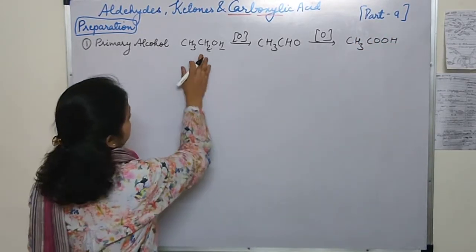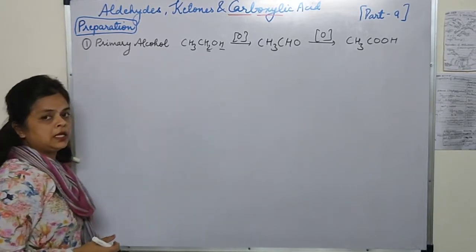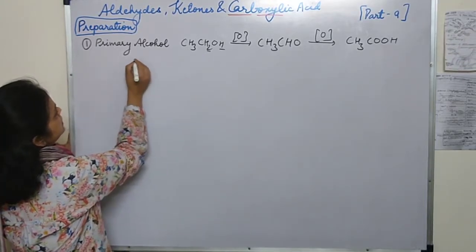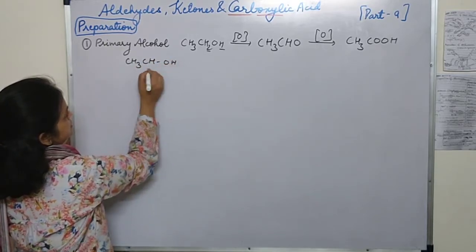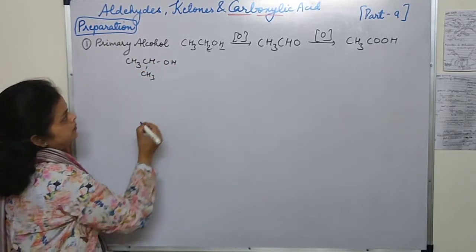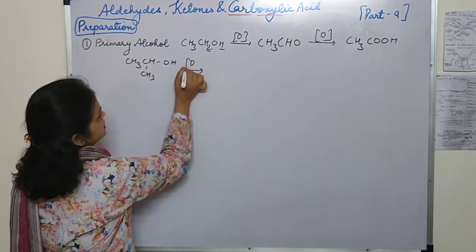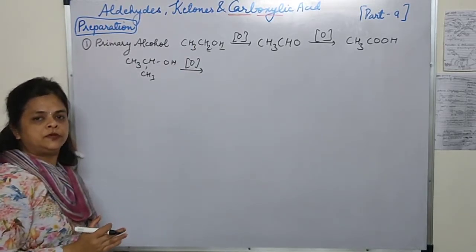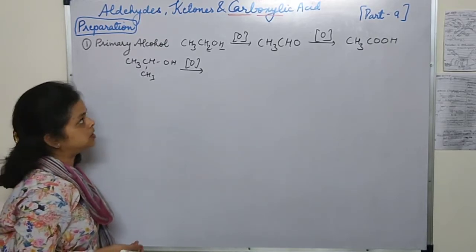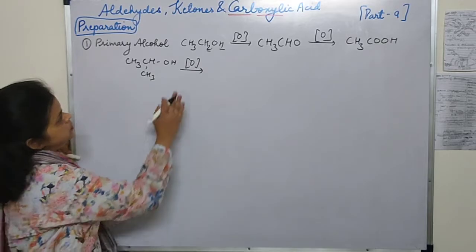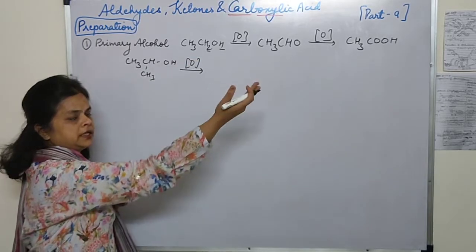Now, if instead of this primary alcohol, you are taking any secondary alcohol like CH3CHOHCH3, when it is undergoing oxidation, which oxidizing agent will we be using? Either alkaline KMnO4 or acidified potassium dichromate you can take. It will first oxidize into aldehyde and then acids.